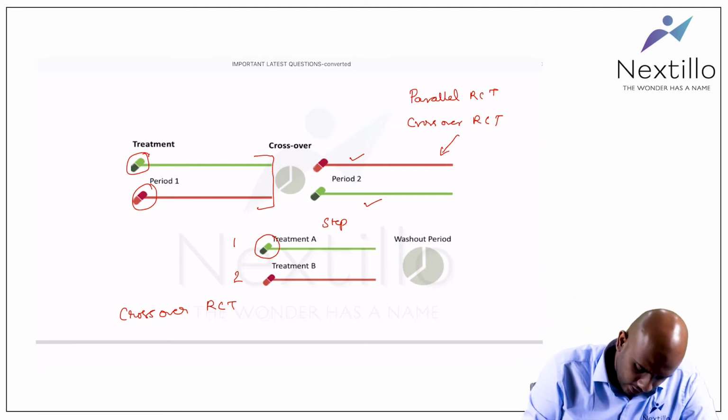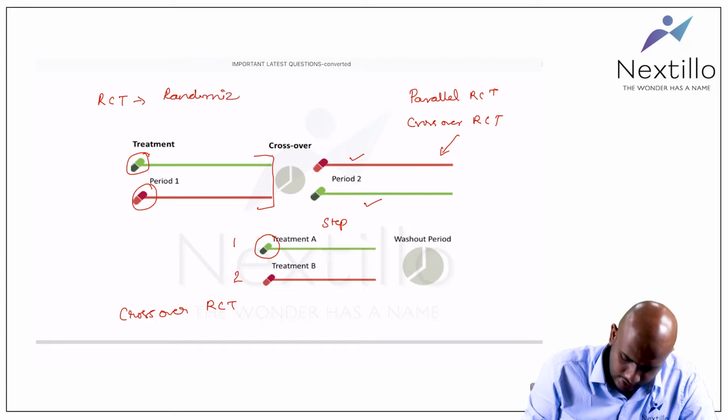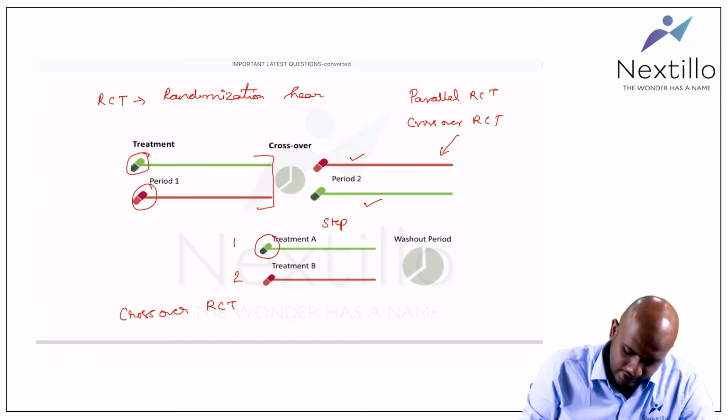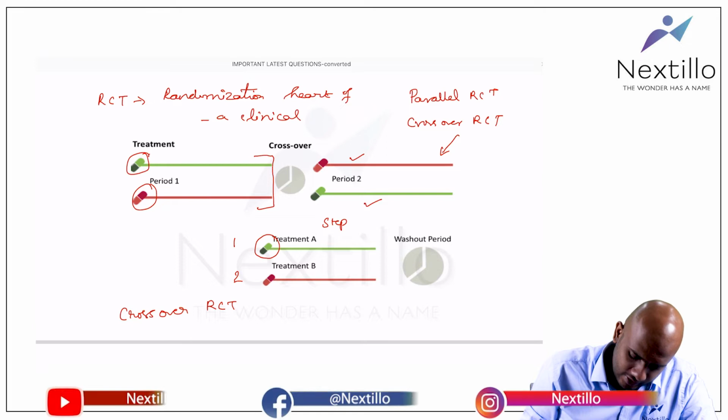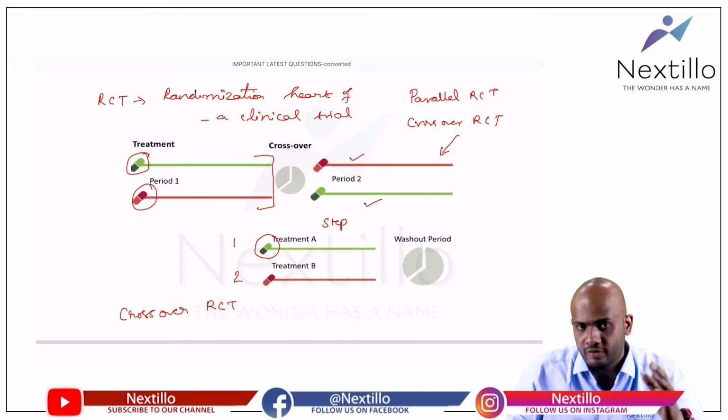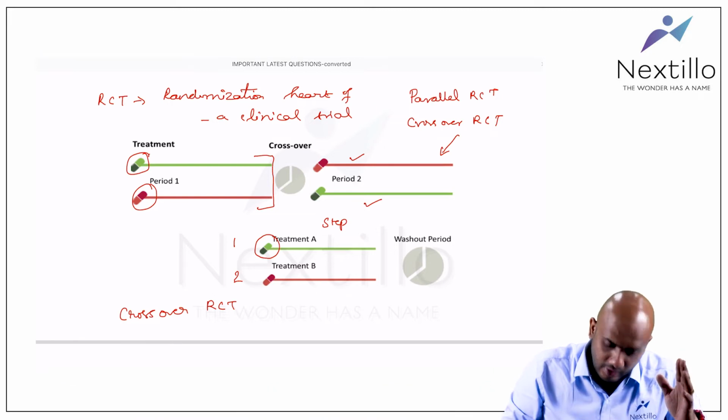If you take RCT, randomization is the heart of a clinical trial. So what is the advantage of randomization over matching?